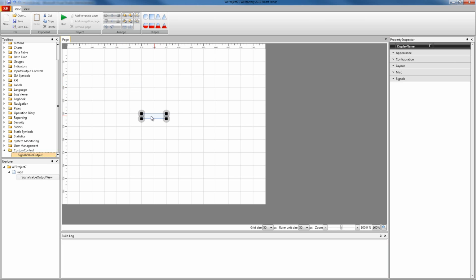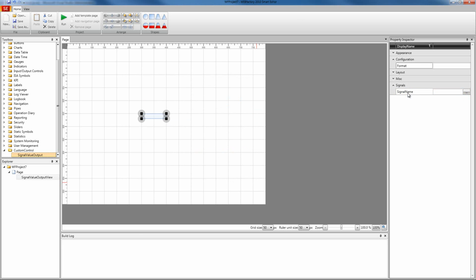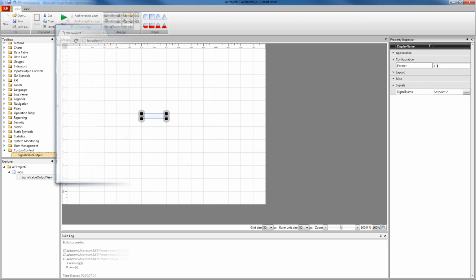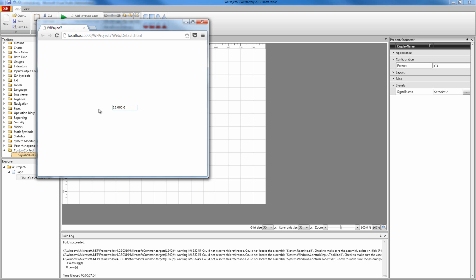So we have our custom control here, and we have our properties just like we have defined them, the format property in the configuration category and the signal name property in the signals category. And I'm gonna select a signal name using the built-in signal browser. I'm gonna select setPoint2. I'm gonna select the format for this test to be currency with 3 decimals. Our control is built, and as you can see here, the control displays the 23 value in the currency format with 3 decimals.